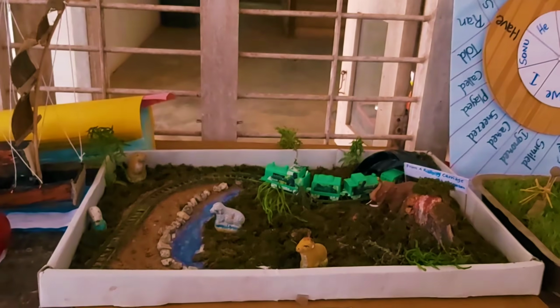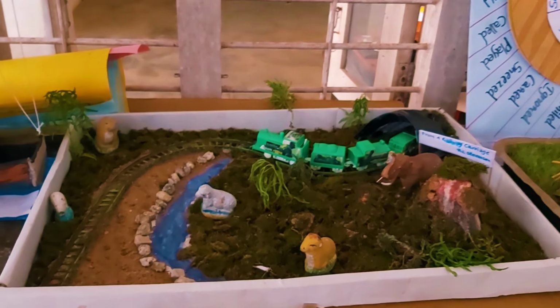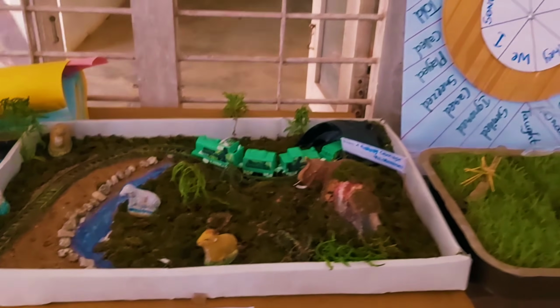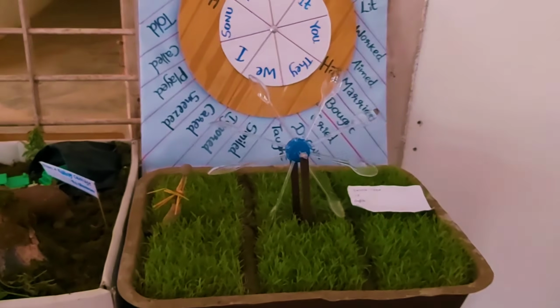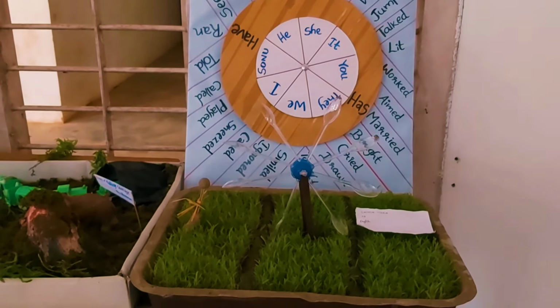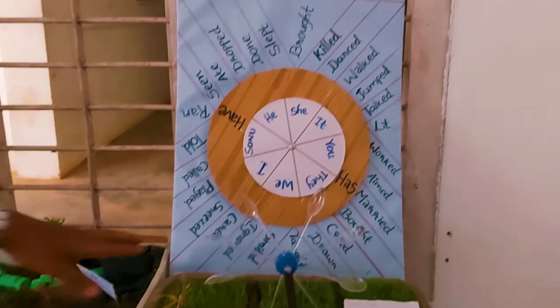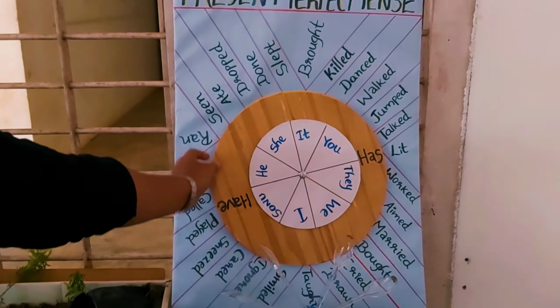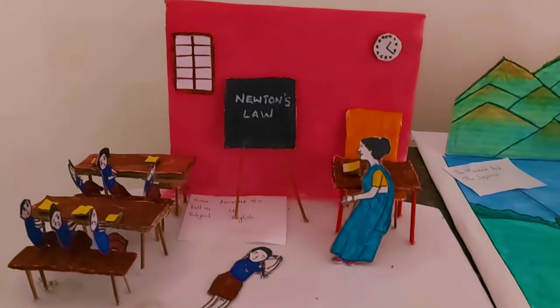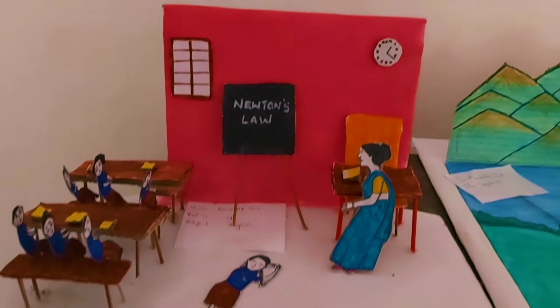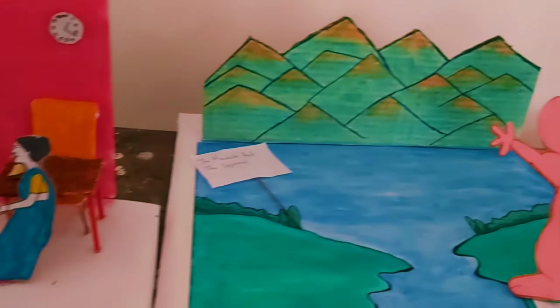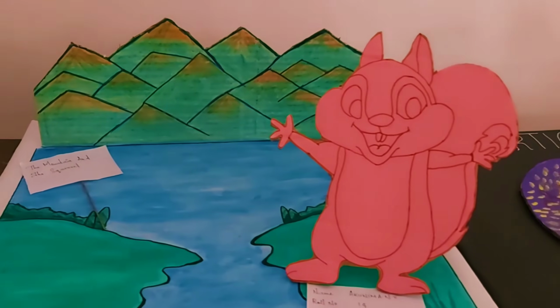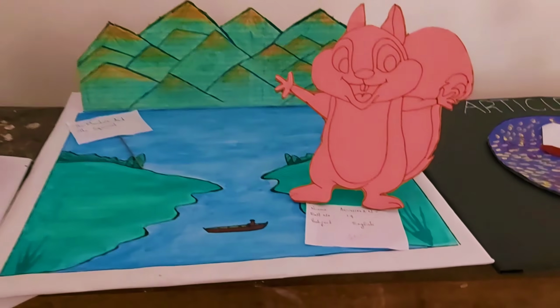This still model is based on From a Railway Carriage. This model is based on the chapter The Sower. And this is a working model of present perfect tense. This model is based on the chapter The Newton's Law. This one is based on the chapter The Mountain and the Squirrel.